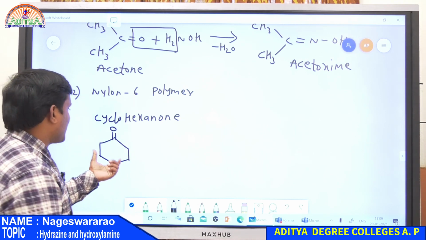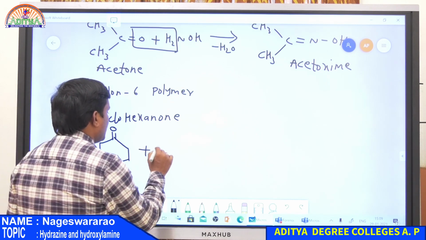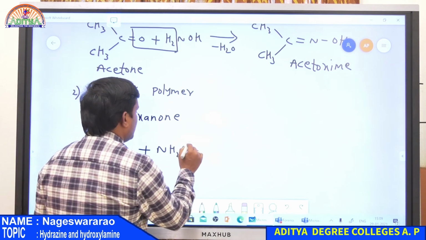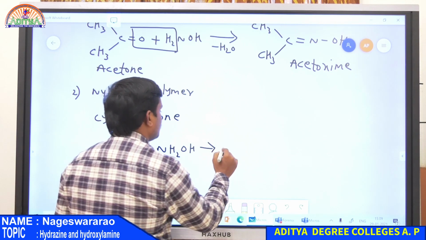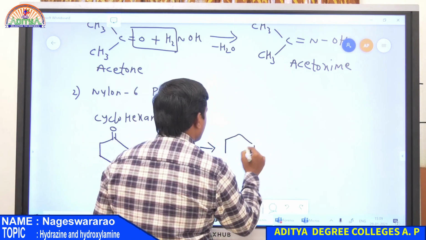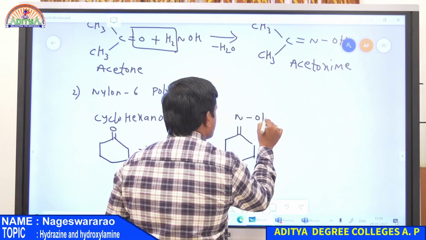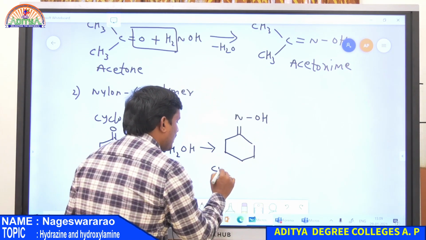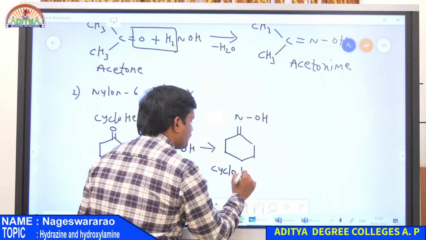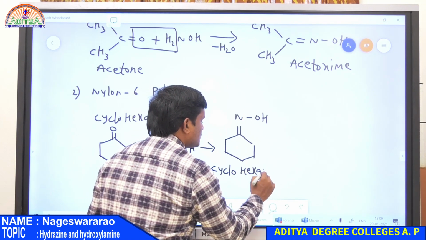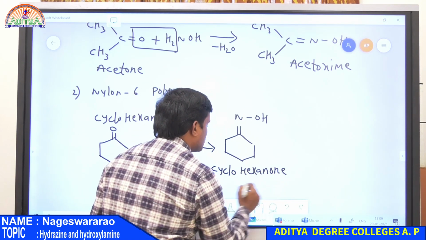Whenever cyclohexanone is reacted with NH2OH, it forms an oxime like this, double bond N, single bond OH. This is cyclohexanone oxime.